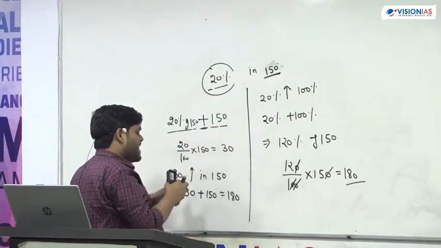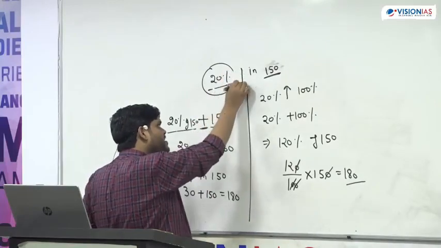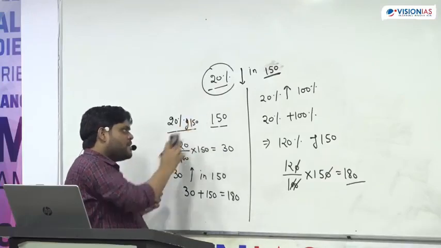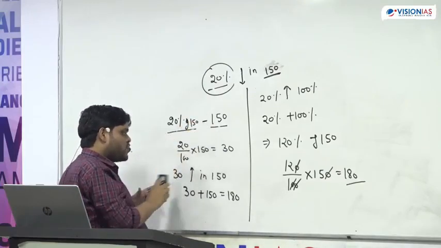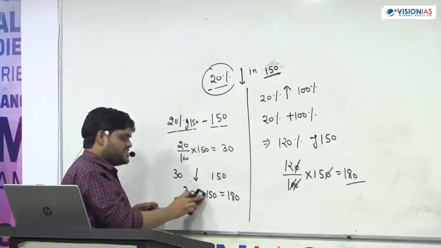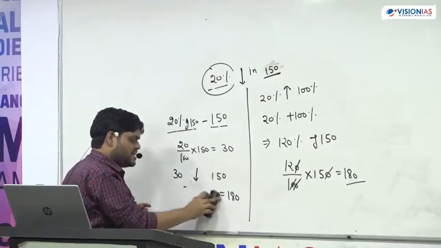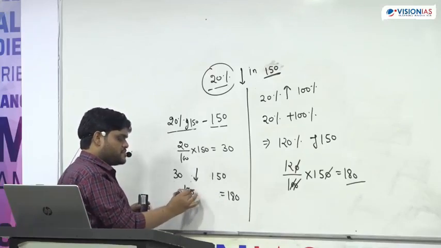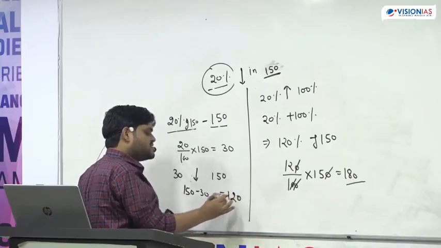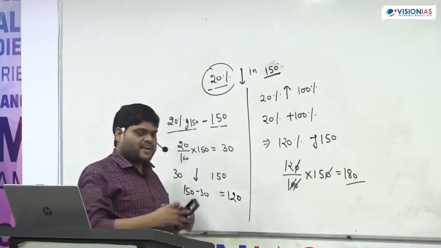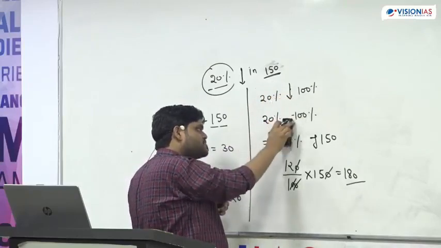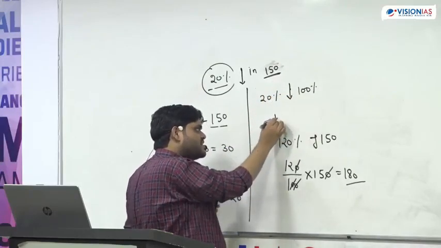In the decrement case, suppose I am decreasing 20%. So again the same logic: decrement means subtraction. So instead of increment, the number is decreased. And here, when you are decreasing, that means something is getting subtracted.